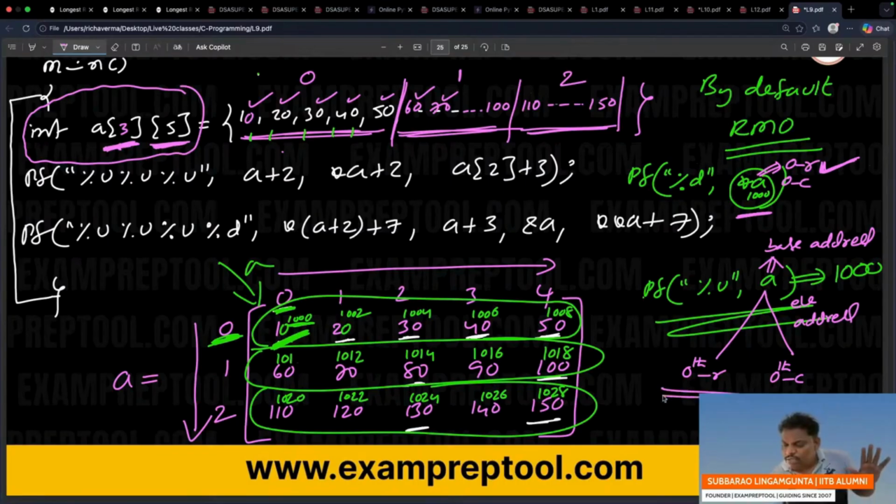Initially you are in the 0th row, 0th column. When you say 1 star, the 0th row is selected, but the column is not selected. That means you are in this row.